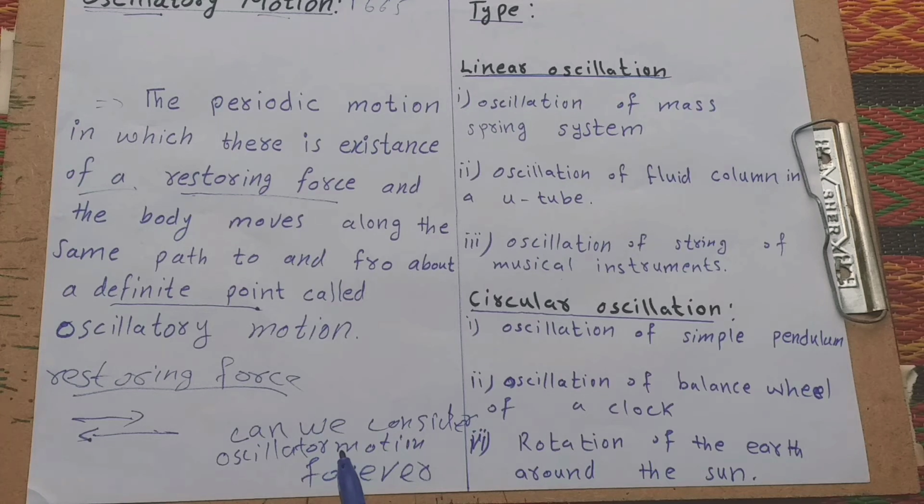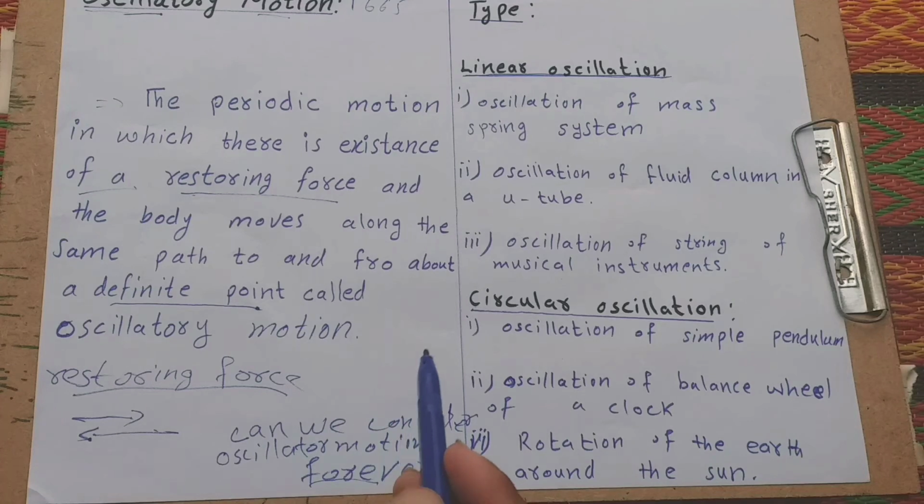But we know that friction always exists in oscillatory motion. In the real world this is not possible and the object has to settle into equilibrium. So in the real case the motion is not forever; only in the ideal case is the oscillating motion forever.